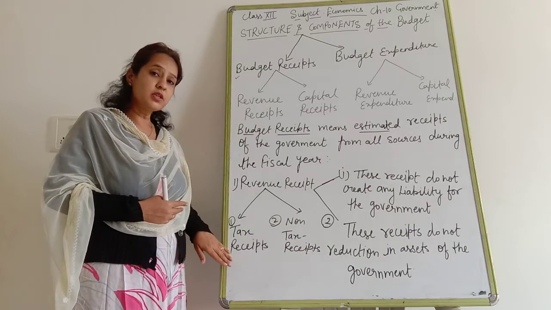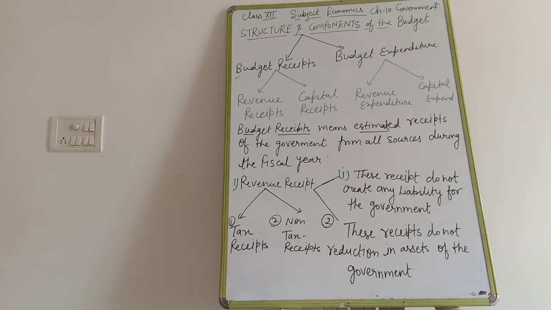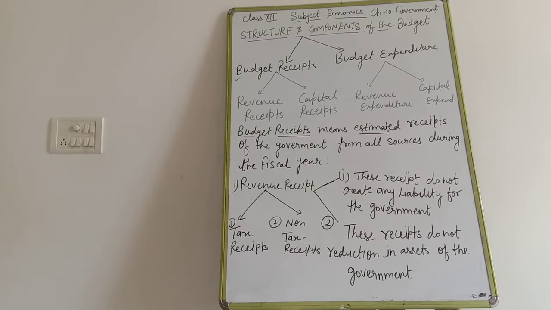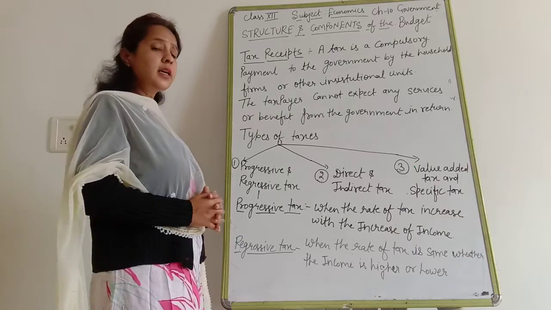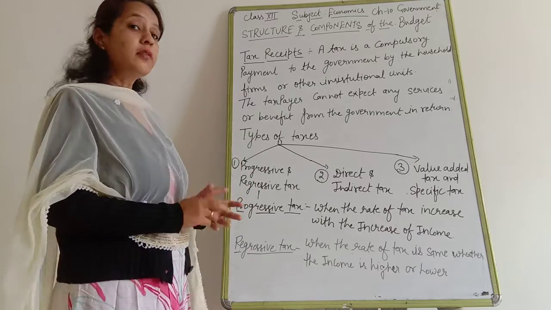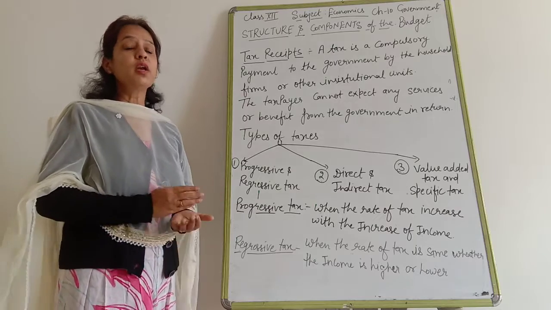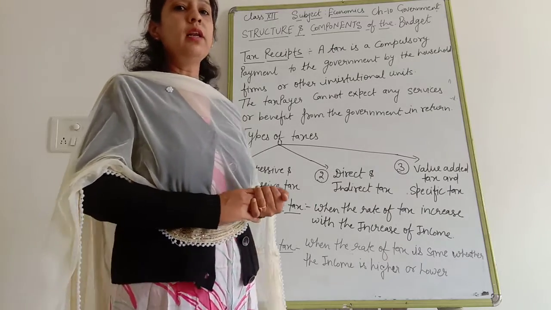Now we are going to discuss tax receipts. Tax is a compulsory payment to the government by a firm, institution or individual. That is a unilateral payment.